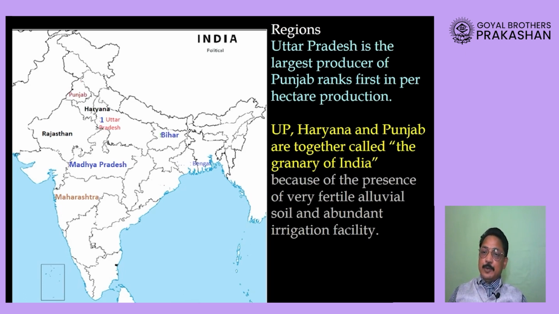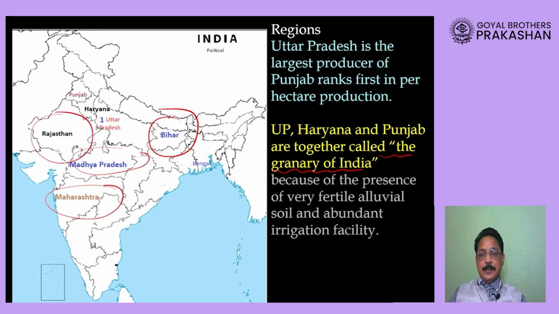These three states together produce more than 50% of wheat for our country, and that is why we call them the granary of our country. Besides these three states, dear students, you can see here Bihar, Madhya Pradesh, Maharashtra, Rajasthan, they are also good producers of wheat in our country.